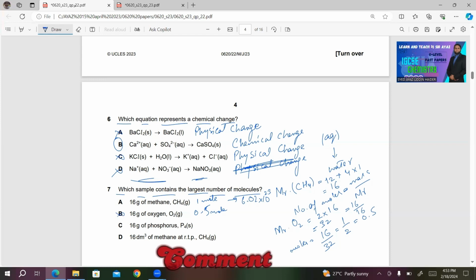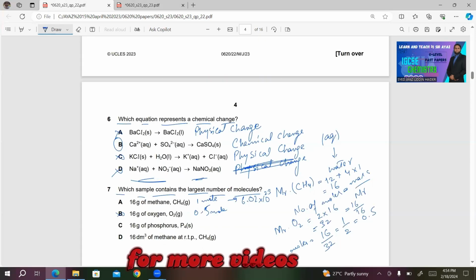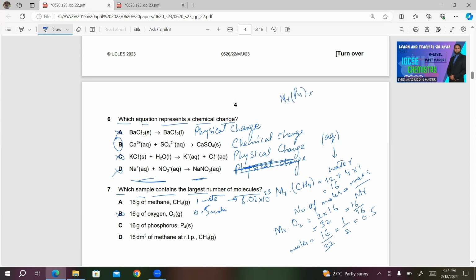What about 16 gram of phosphorus P4? Where is phosphorus? Here is phosphorus in group 5. 31 is the nucleon number. So for the MR of P4, you have to multiply 4 by 31. 4 times 1 is 4, 4 times 3 is 12, so 124.